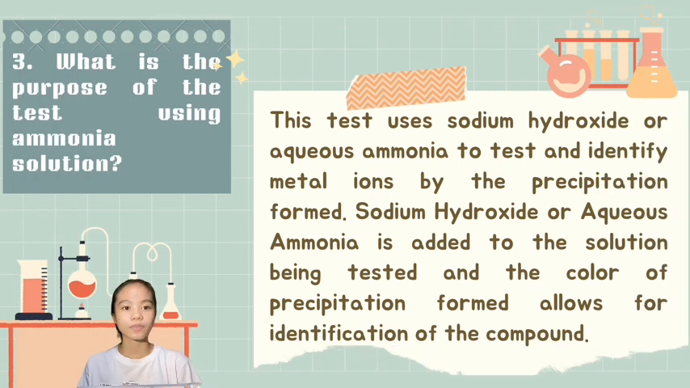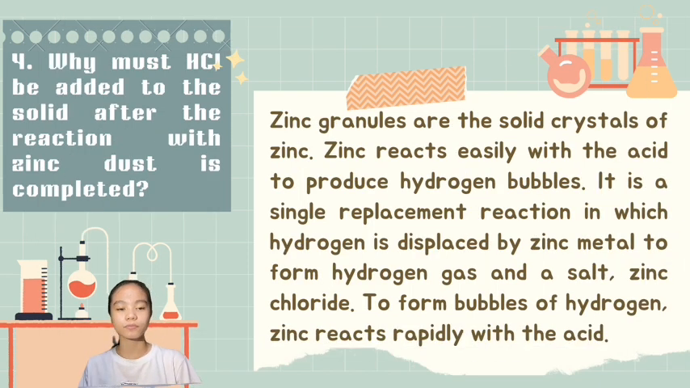Number 3. What is the purpose of the test using ammonia solution? This test uses sodium hydroxide or aqueous ammonia to test and identify metal ions by the precipitate formed. Sodium hydroxide or aqueous ammonia is added to the solution being tested, and the color of the precipitate formed allows for identification of the compound.